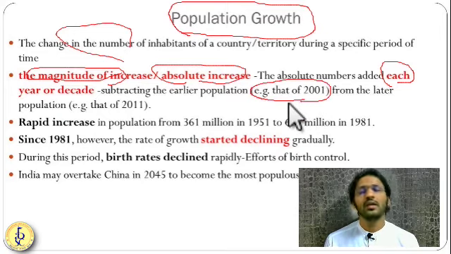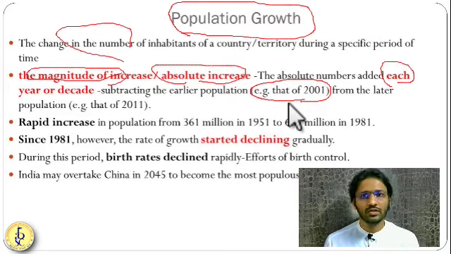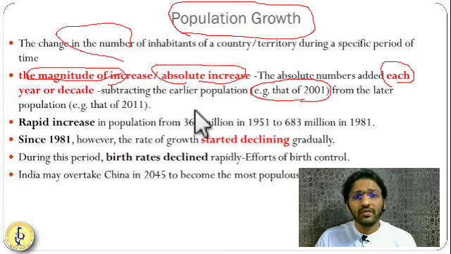For example, in 2000 we had only 100 crore people. Now in 2011 you had 121 crore people. So here the absolute increase or magnitude of increase is 21 crore. In this way we calculate the magnitude of increase.